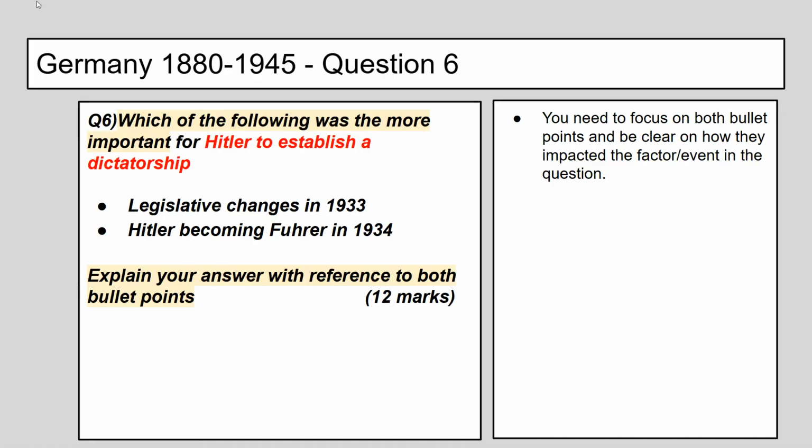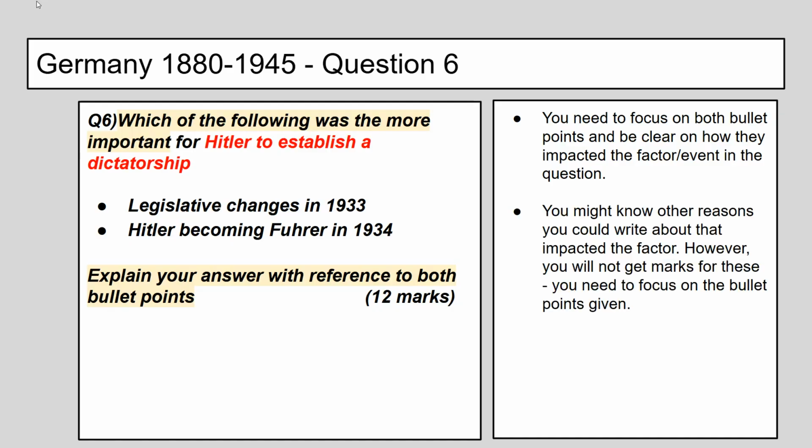Now, for a good answer, you need to focus on both bullet points and be clear on how they impacted the factor or the event in question. You will not get a high mark if you just talk about one. Now, you might know other reasons you could write about that impacted the factor, but you're not really going to get marks for those. They've got to link into the bullet points given.